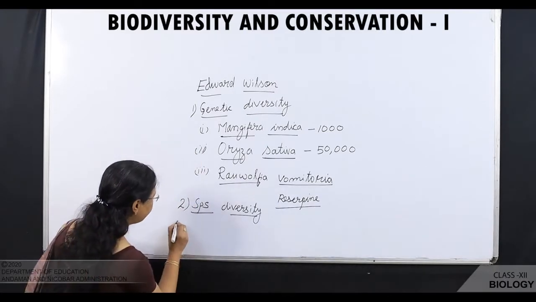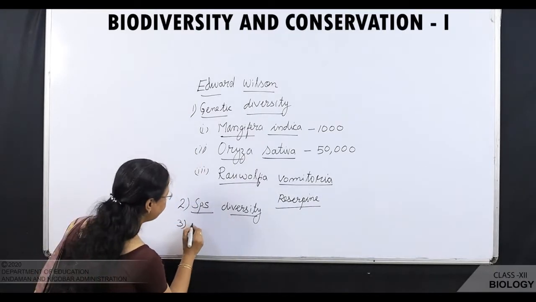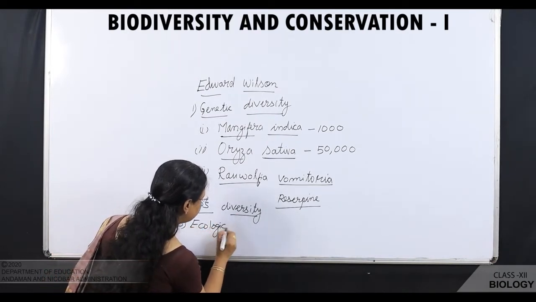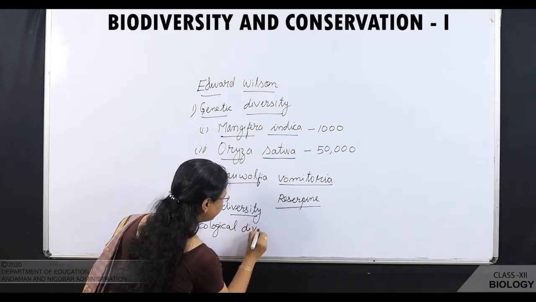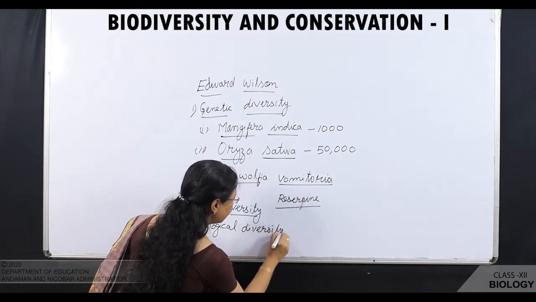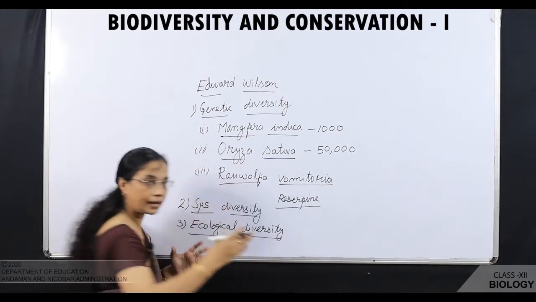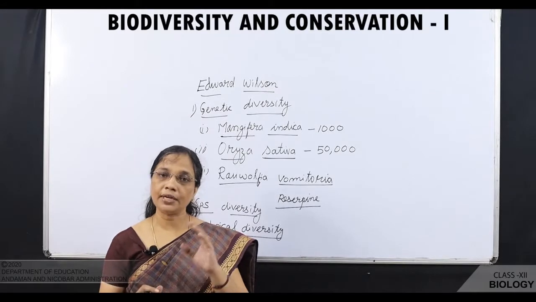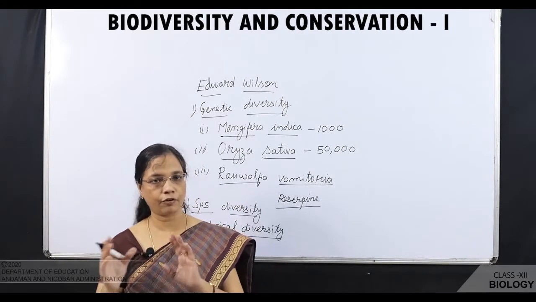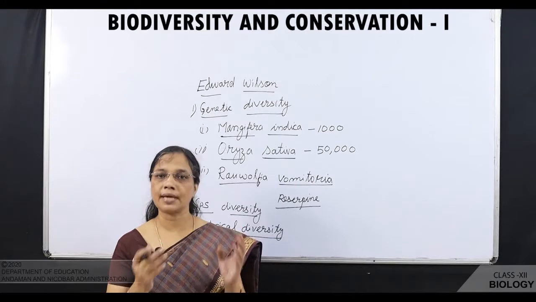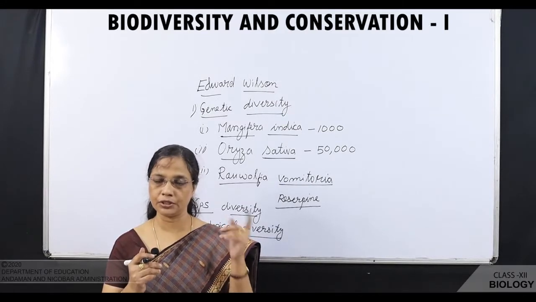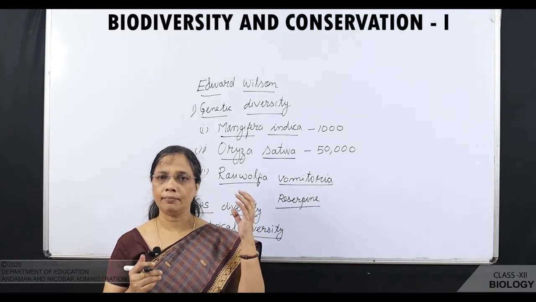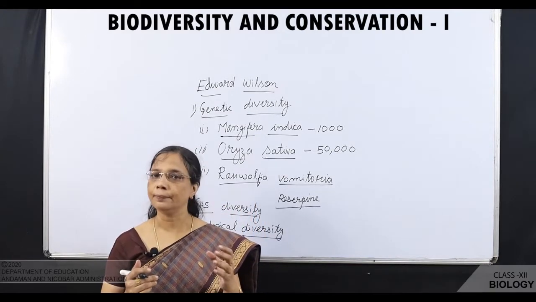When we take another, the third diversity is the ecological diversity. Here we are going to take a large area like India. In India, you can see varieties of ecosystem like rainforest, tropical rainforest, temperate region, and you can see sea, oceans, so many ecosystems in India.